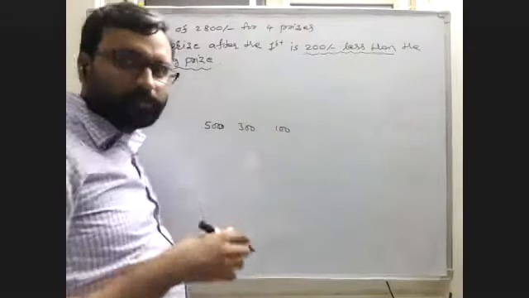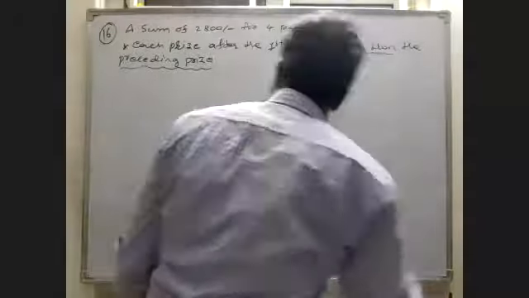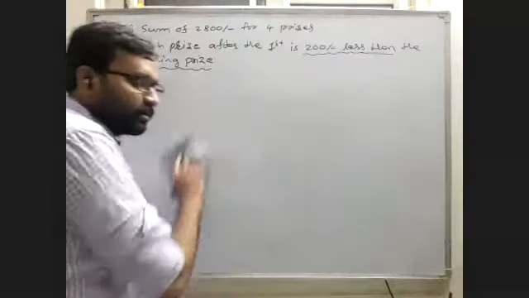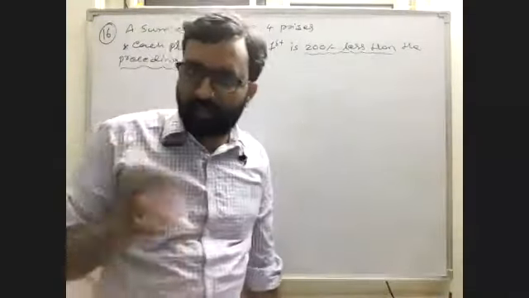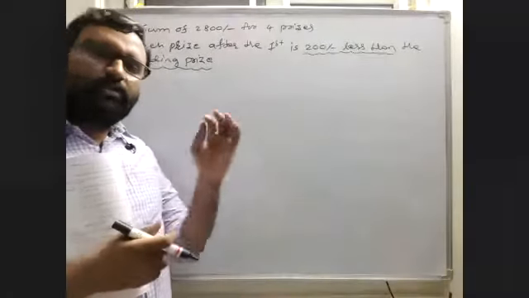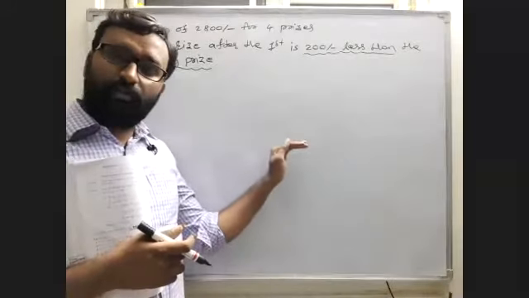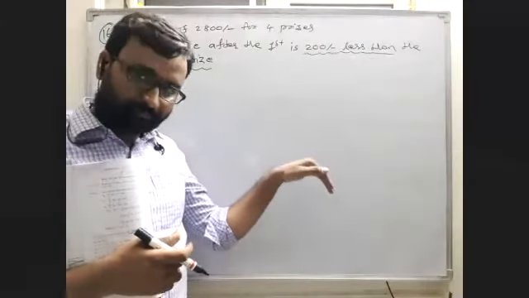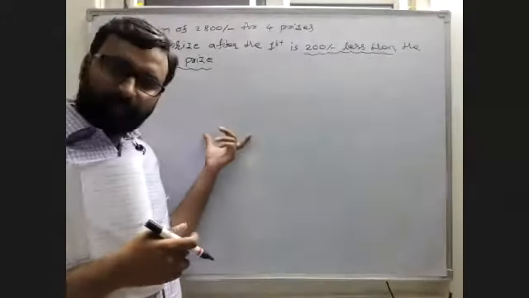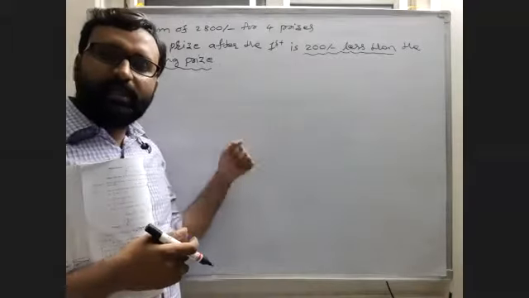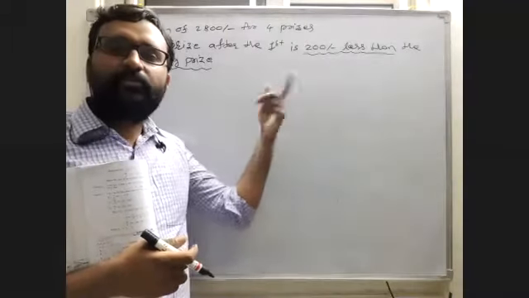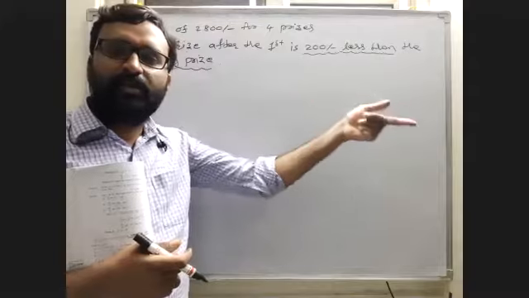Like this we have to distribute, not 200, not 500, not 300, not 100. We don't know how much the separate money is, but we should distribute like that. If you take the first prize as 1000, the second should be 800, then 600, then 400.